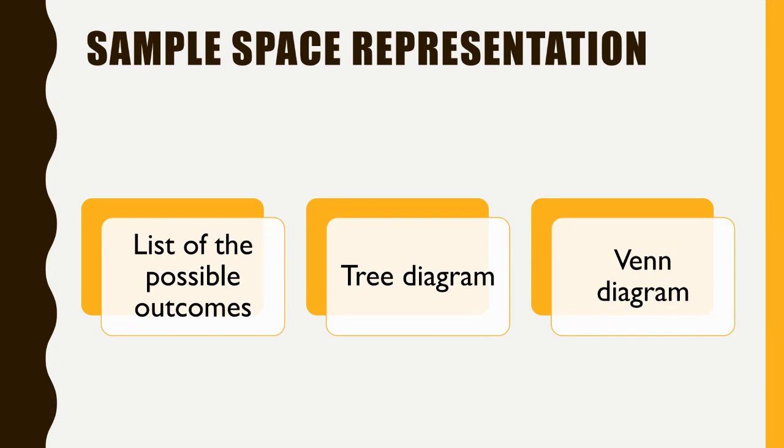Someone who is already familiar with set theory in mathematics already knows how the Venn diagram works, and it's very useful in counting and other stuff. So let's use all three of them, and let's get some information. I personally prefer the tree diagram. It is more informative. It gives more information to me. But let us see how it works.